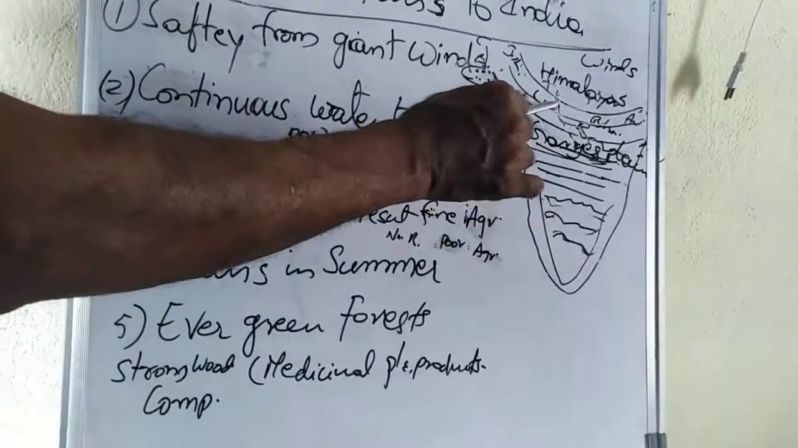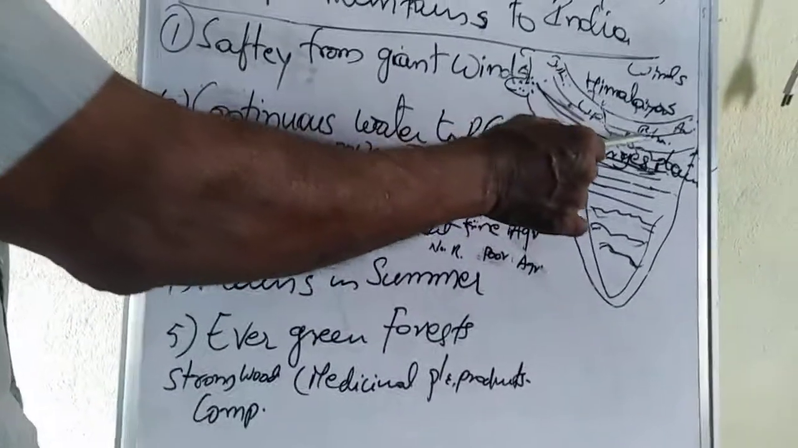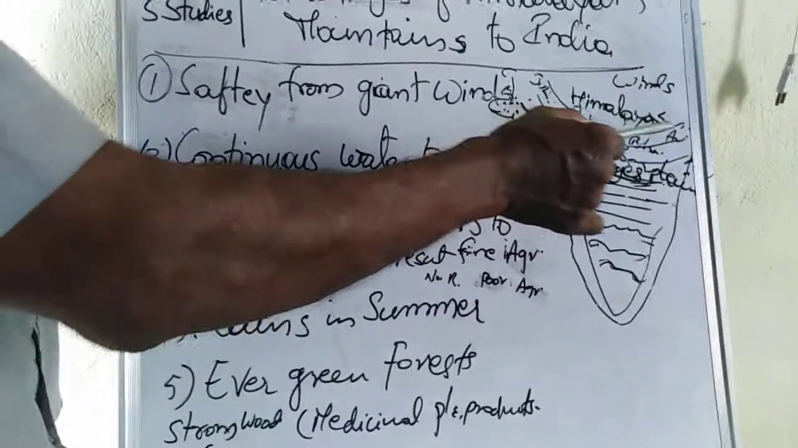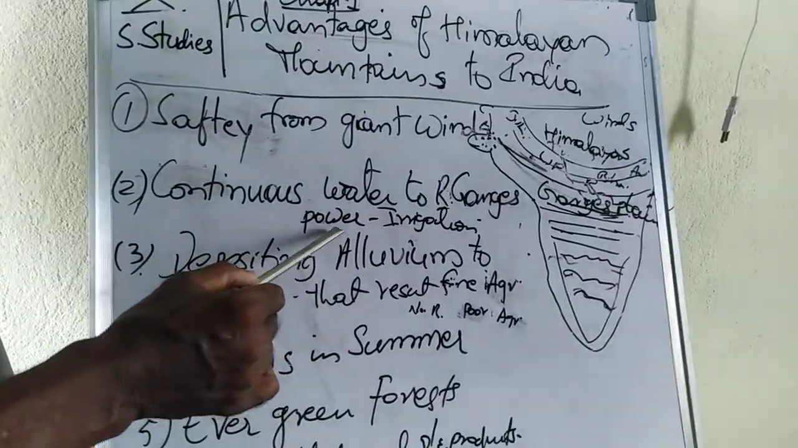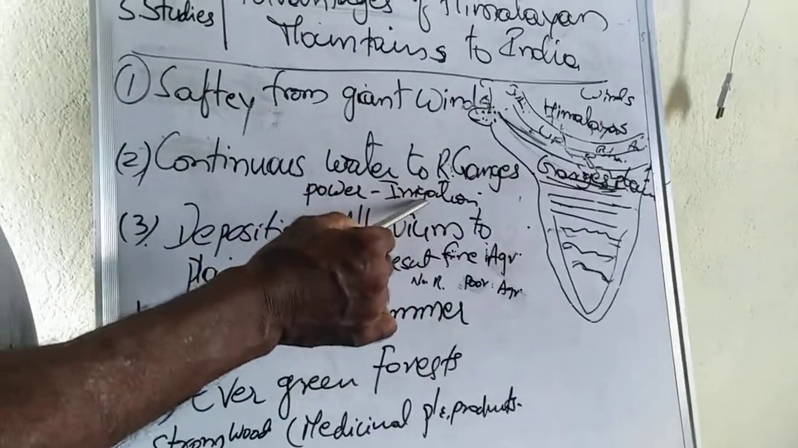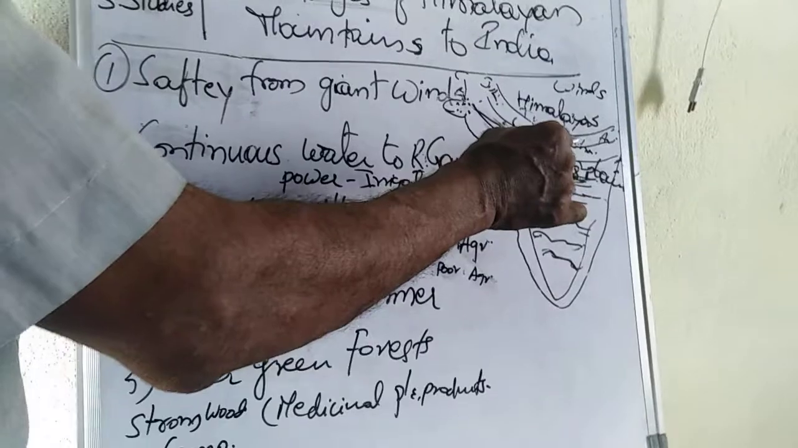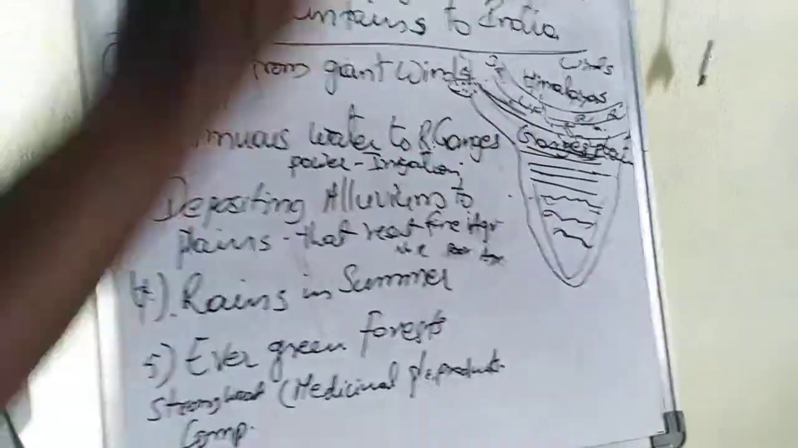Because of this continuous water, the people in this area, Uttar Pradesh, Himachal Pradesh and other states, are producing power and electricity, and also irrigating the lands and doing great agriculture because of this water in the river Ganges.